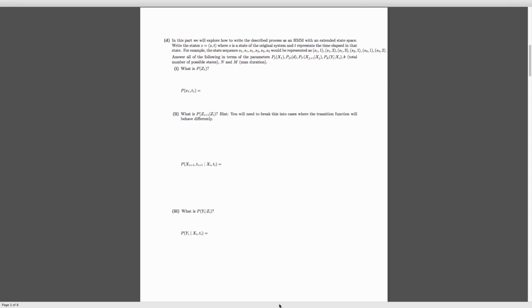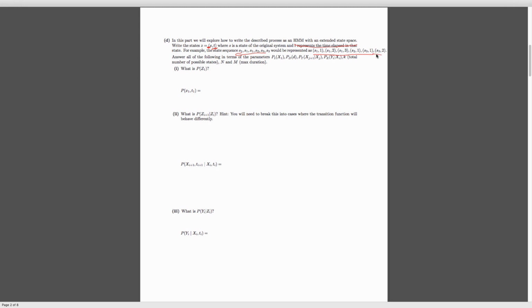So what we're going to do is we're going to make our states the state we're actually in, our x_i, as well as the amount of time we've spent in this state. And this is a bit of an odd convention, the amount of time you've been in there versus the amount of time you have left, but it ends up being useful for some stuff down the line. So our state sequence from before will be represented like this, where basically this number, the second element of the tuple, increments over time.